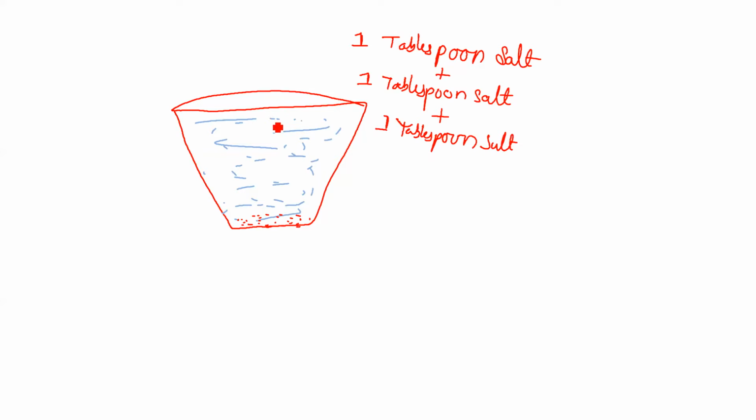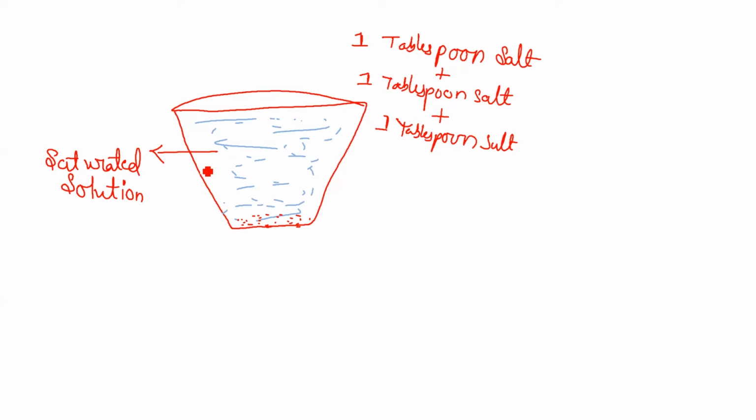So in this solution, what has happened is that all the gaps between the molecules of the liquid have been filled up with the solid particles, and no more space is left to occupy the left out salt molecules. So hence this solution will now be called a saturated solution, where no more solute can dissolve.